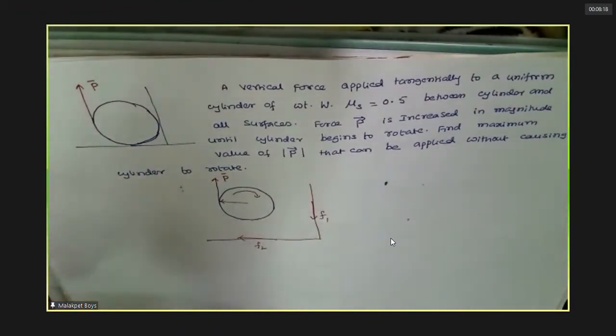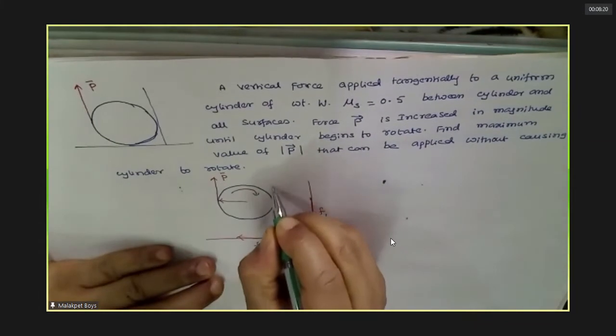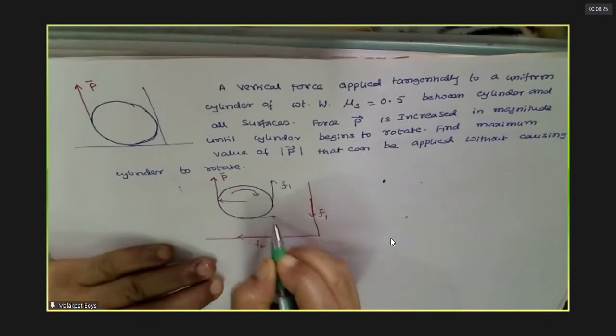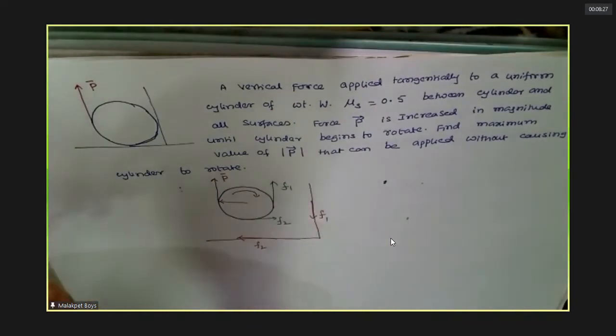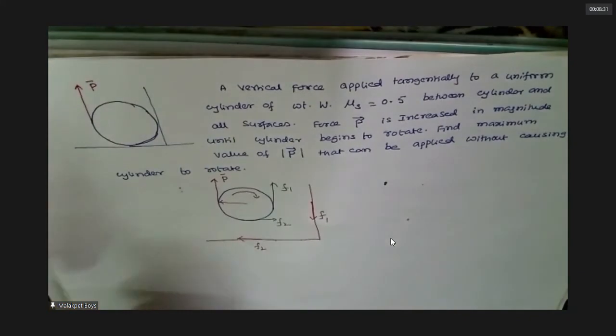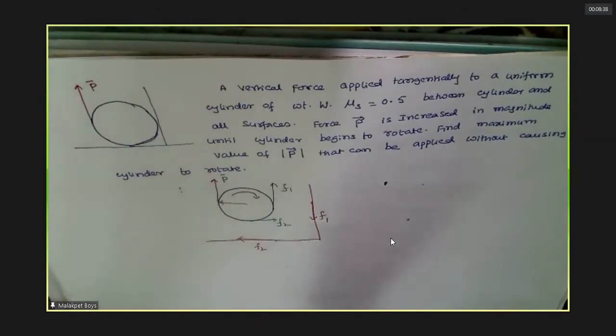So there will be a frictional force in this direction. Do you agree with this? Understood or not? On the cylinder, the friction will be in the direction of rotation, no, sir?